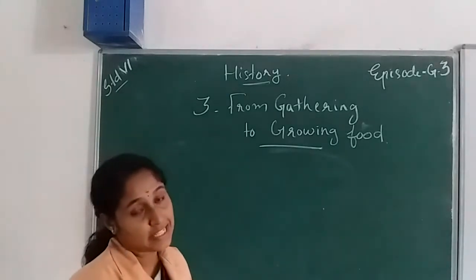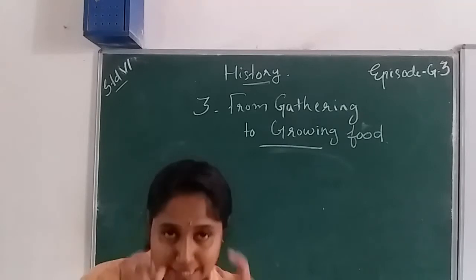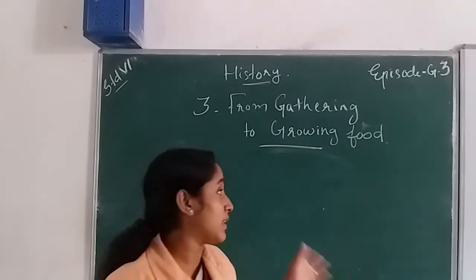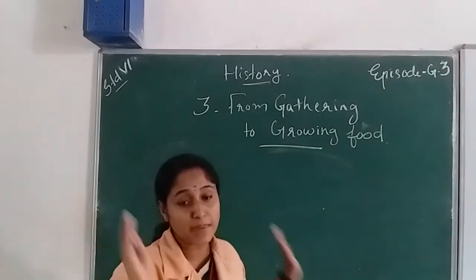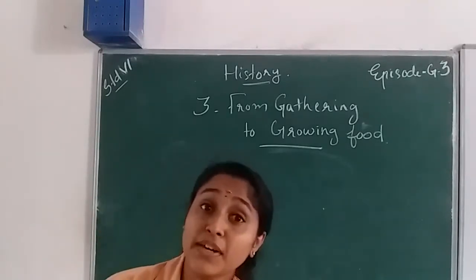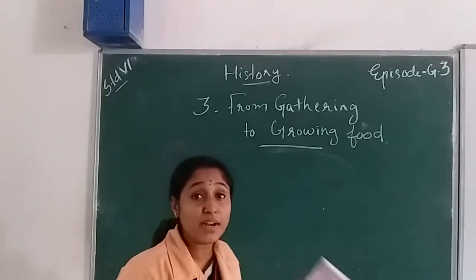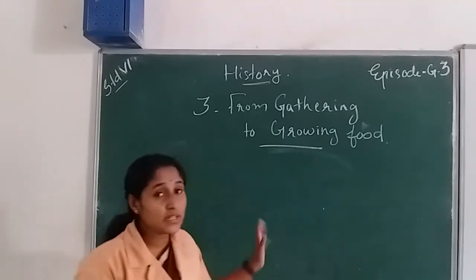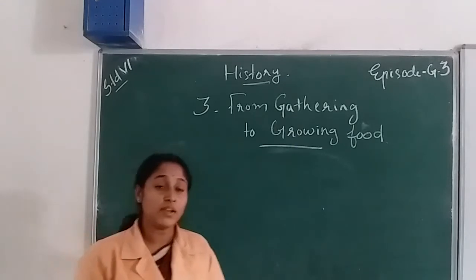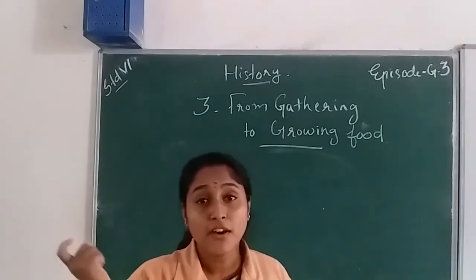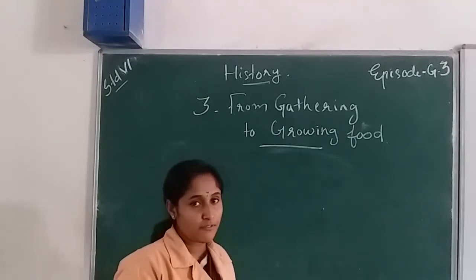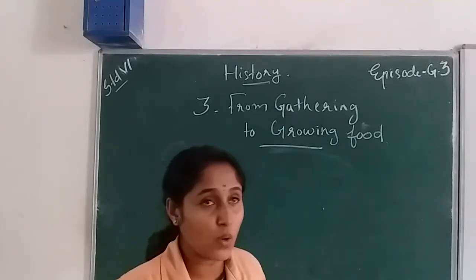Why was that so? According to this little story, we are familiar with different kinds of food. In our state and in our country, we have so many different foods, and each state cultivates or farms different types of crops.